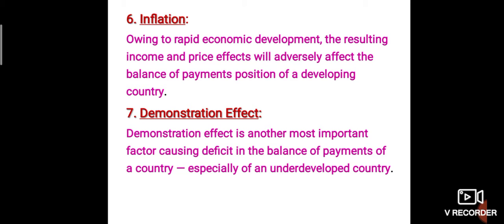Seventh one, demonstration effect. Demonstration effect is another most important factor causing deficit in the balance of payment of a country, especially of an underdeveloped country. This effect mainly works on underdeveloped countries where people come into contact with advanced countries. By this, they adopt the culture and style of advanced countries, which boosts imports and decreases exports.